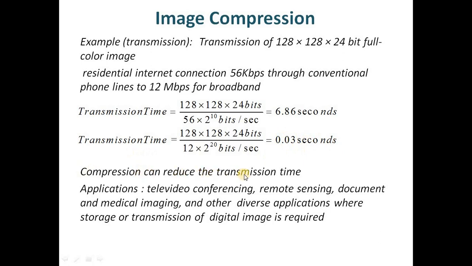So compression can reduce the transmission time, and this is very much intended in communication. Image compression has applications in televideo conferencing, remote sensing, document and medical imaging, and many other diverse applications where storage or transmission of digital images is required.